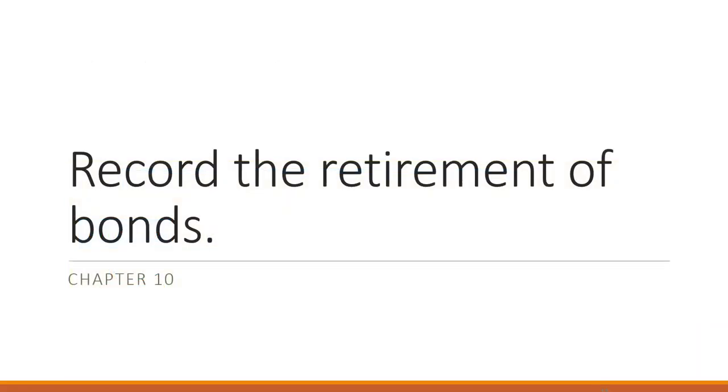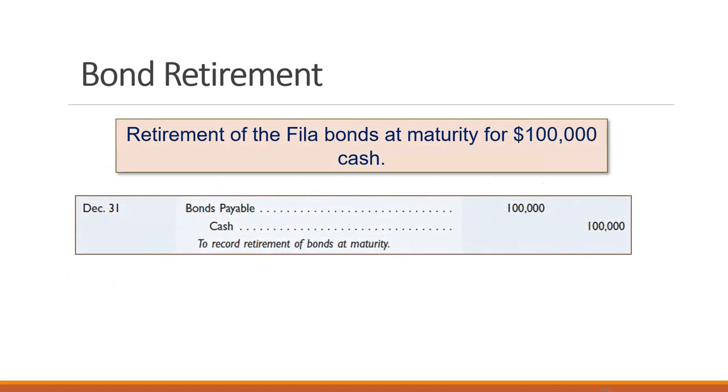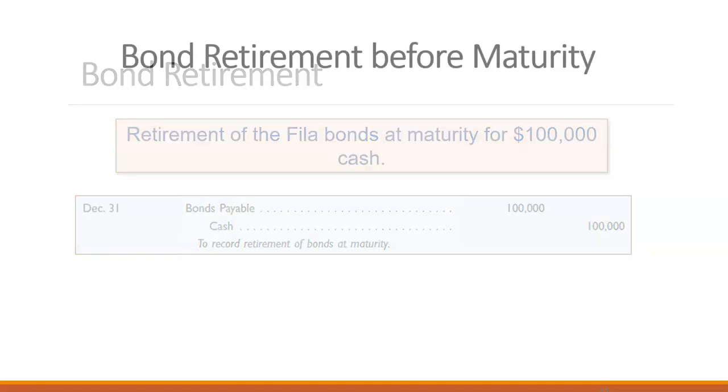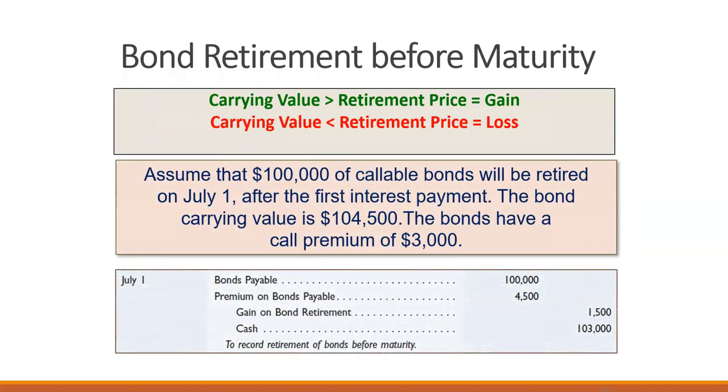Bonds can be retired. We can retire bonds early or at their maturity date. So here we've retired bonds at their maturity date. So it's just we pay them, they're no longer on our records. However, if we decide to retire them before their maturity date, we have this example here. If their current market value is greater than the retirement price, there's a gain. And if their carrying value is lower than the retirement price, there's a loss.